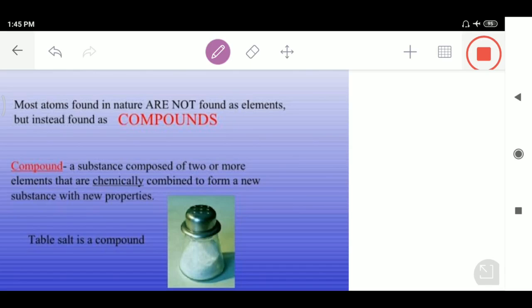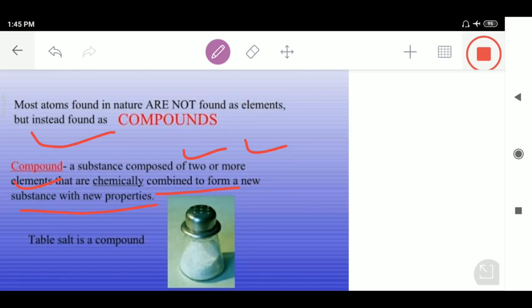Last time we were talking about compounds. Let me recapitulate certain important points which we discussed in the last video lecture. Regarding the compounds, I told you people that a compound is a substance composed of two or more elements that are chemically combined to form a new substance with new properties. We discussed that very thing. Let me make it more clear.